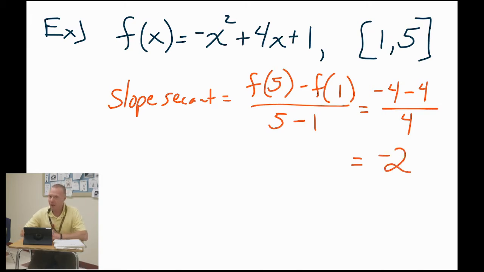Now, what we know is that there's a secant line that connects the endpoints of this interval, and it has a slope of negative 2. Now it's time for the derivative. I should have said now it's time for the tangent, but that means it's time for the derivative